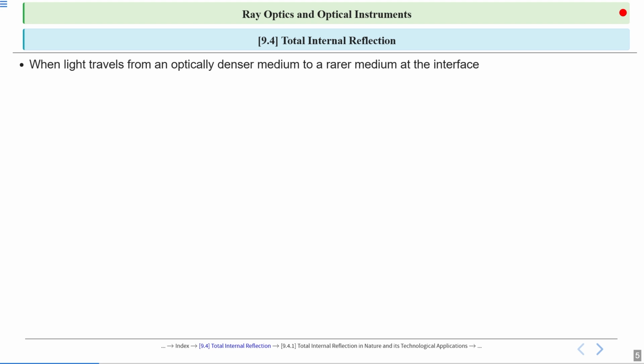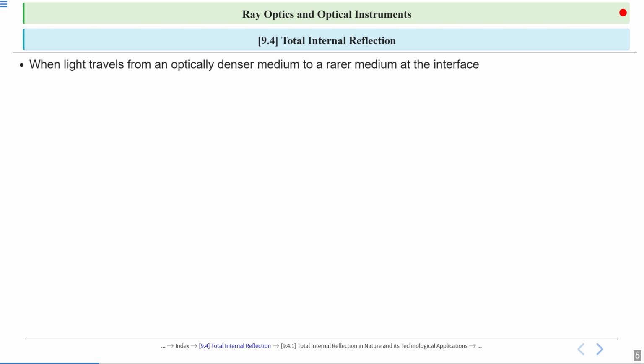Now, before starting, the question arises: what is total internal reflection? Total internal reflection is the phenomenon in which a light ray travels from a denser medium to a rarer medium.